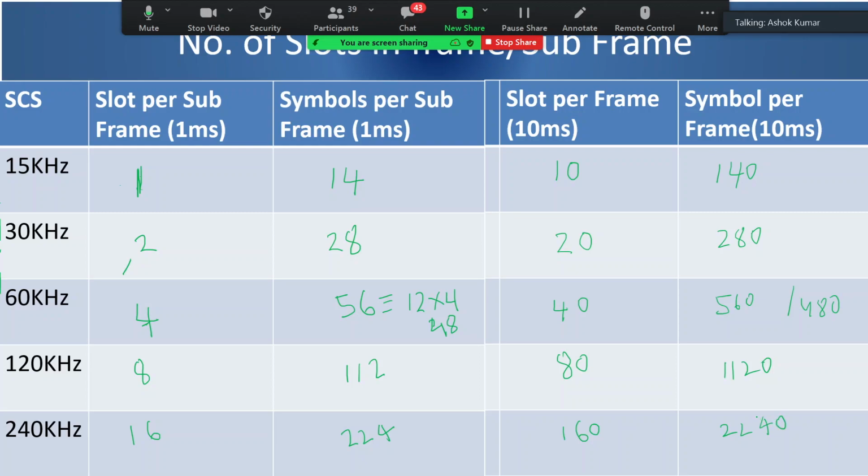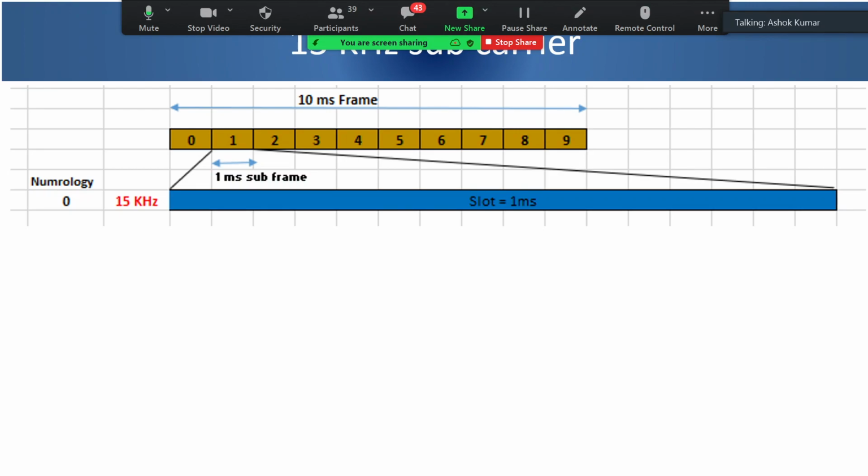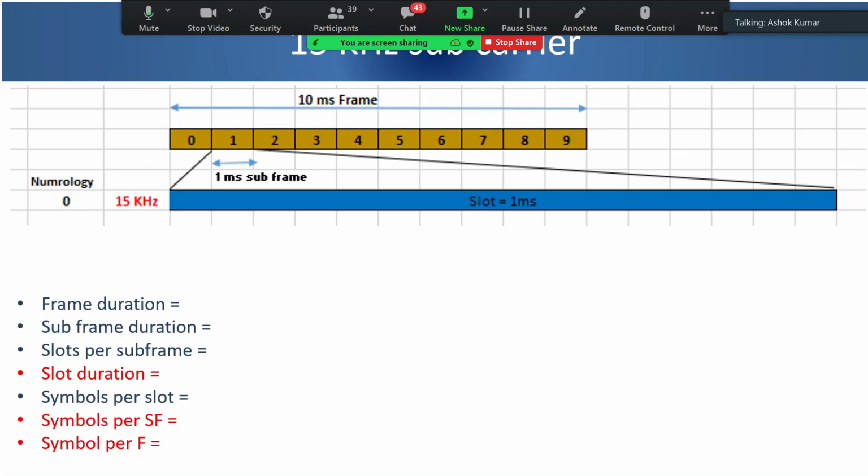I think everyone has understood. Now let us recap the frame structure for every subcarrier spacing, so that those who slightly missed can also understand. For 15 kilohertz subcarrier spacing, numerology 0, what is the frame duration? 10 millisecond. The subframe duration? 1 millisecond.